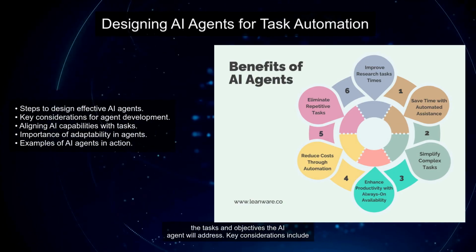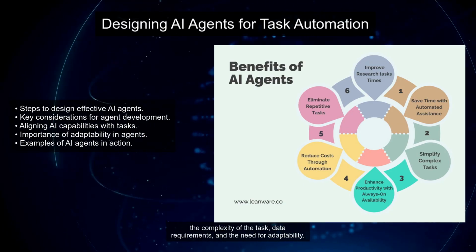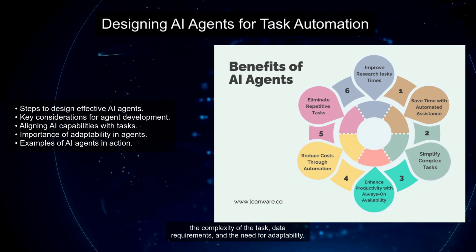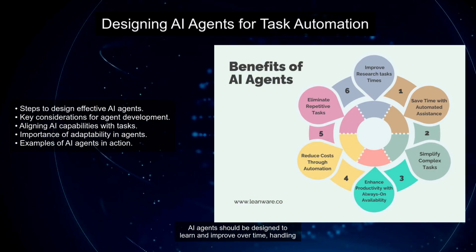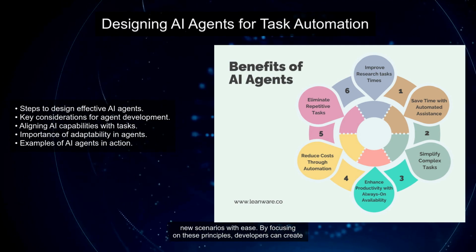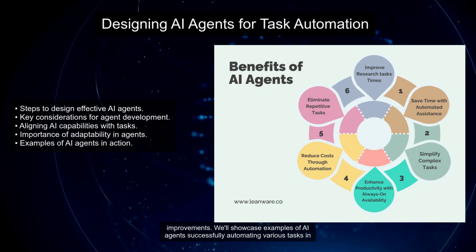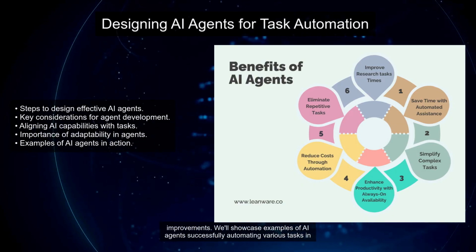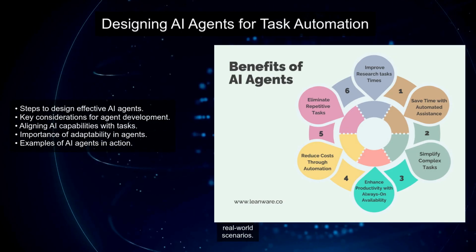The first step is to clearly define the tasks and objectives the AI agent will address. Key considerations include the complexity of the task, data requirements, and the need for adaptability. AI agents should be designed to learn and improve over time, handling new scenarios with ease. By focusing on these principles, developers can create agents that not only automate tasks but also provide valuable insights and improvements. We'll showcase examples of AI agents successfully automating various tasks in real-world scenarios.